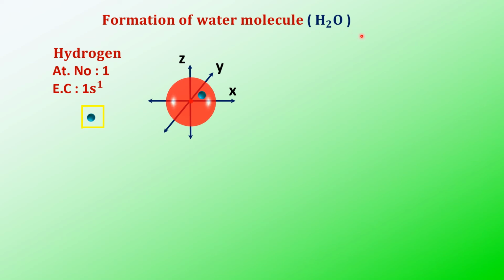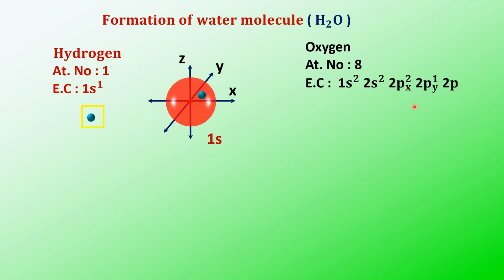And you know oxygen's atomic number is 8 and its configuration is 2, 6, that is, 1s2, 2s2, 2px2, 2py1 and 2pz1. That means the p orbital contains 4 electrons, among which 2 are in px, 1 in py and the fourth in pz. So px is paired up, and py and pz are unpaired. So in oxygen, two unpaired electrons are there.